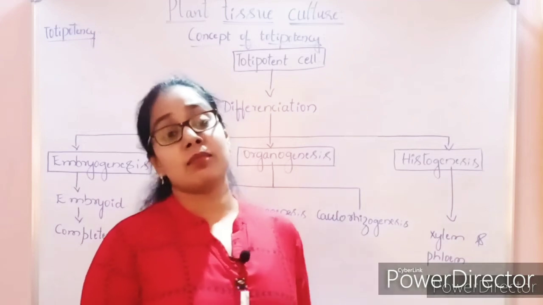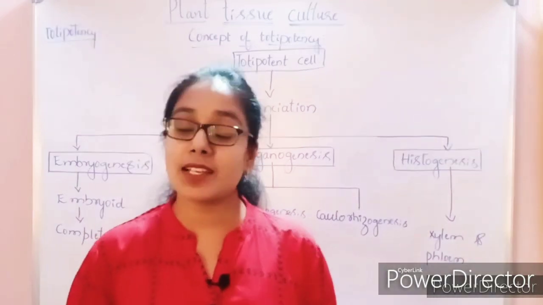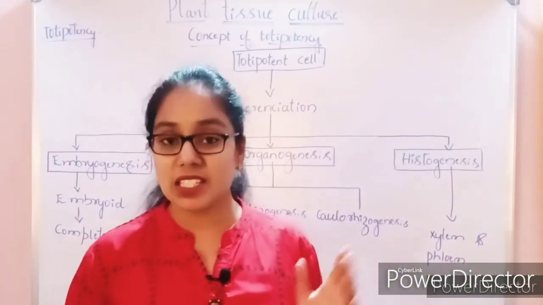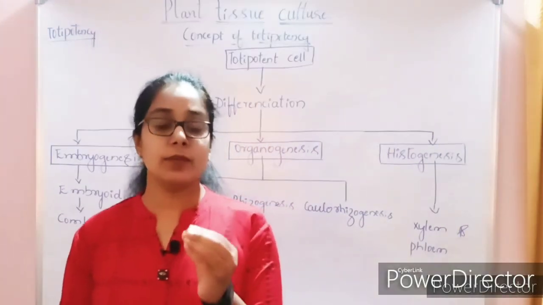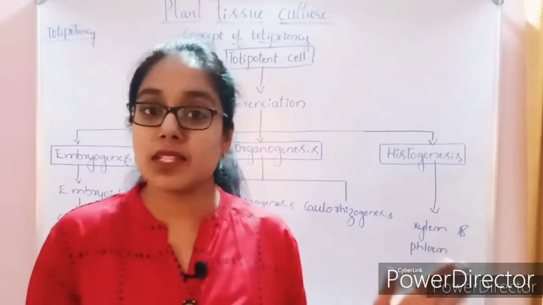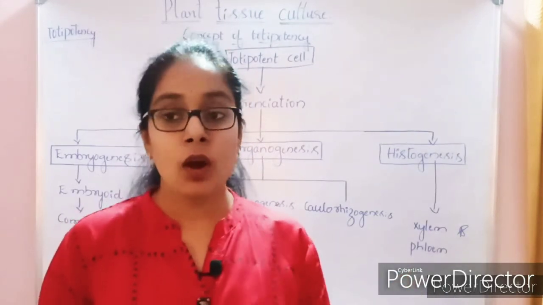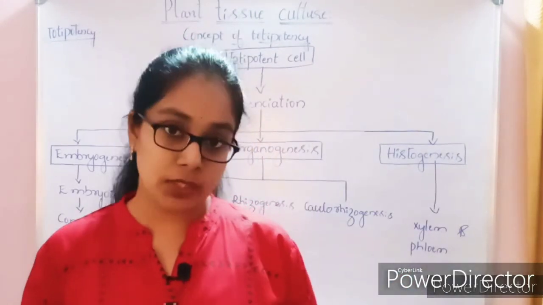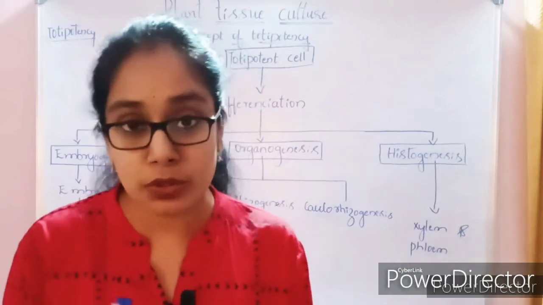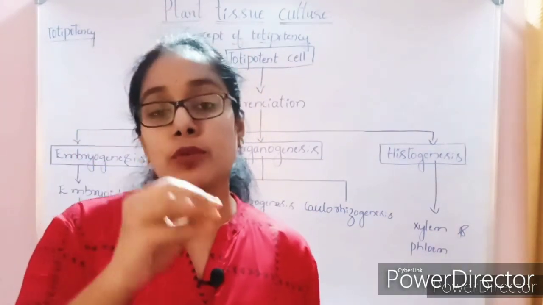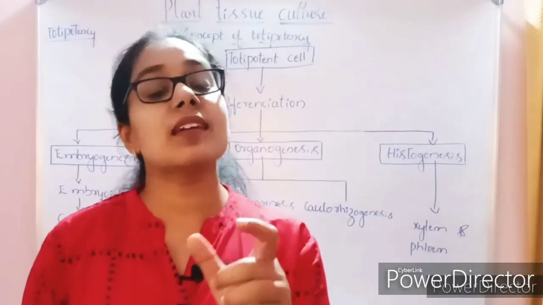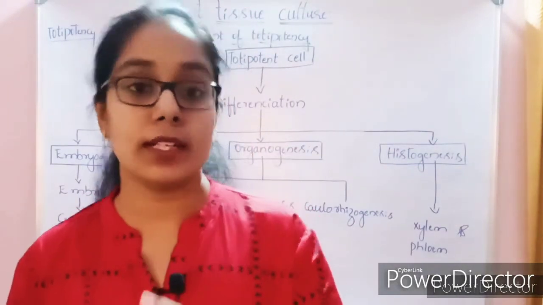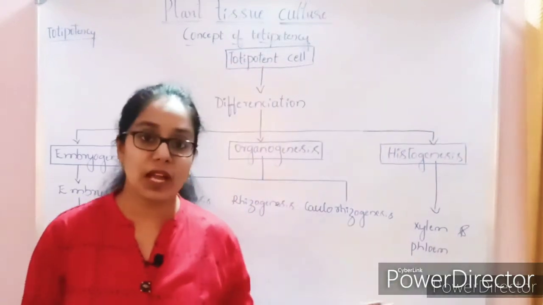So today I have come up with a very easy as well as interesting topic, that is plant tissue culture. Before entering into the main topic, let me tell you some basic lines which come under plant tissue culture. The main aim of plant tissue culture is the growth of more and more number of plants in the aseptic condition or in the controlled condition. So this is what is called plant tissue culture.